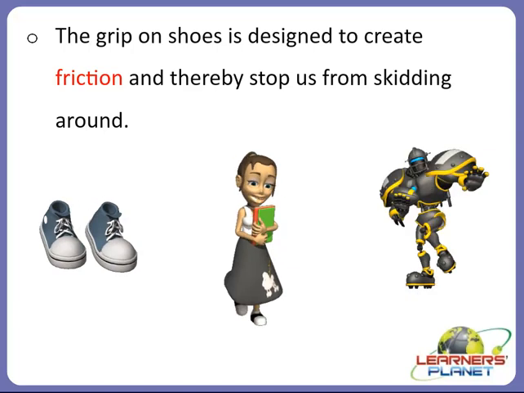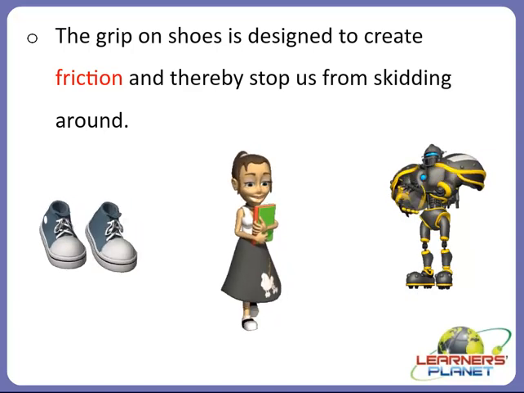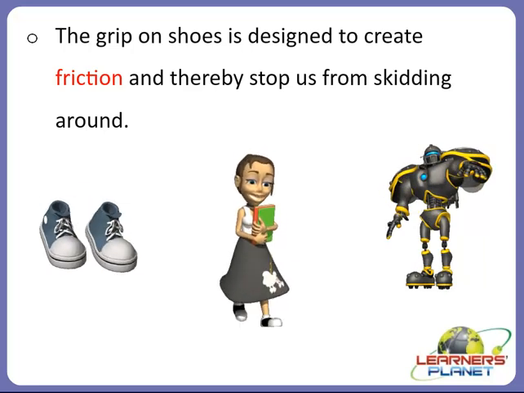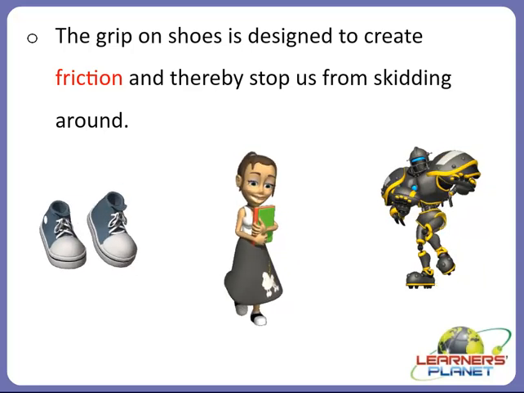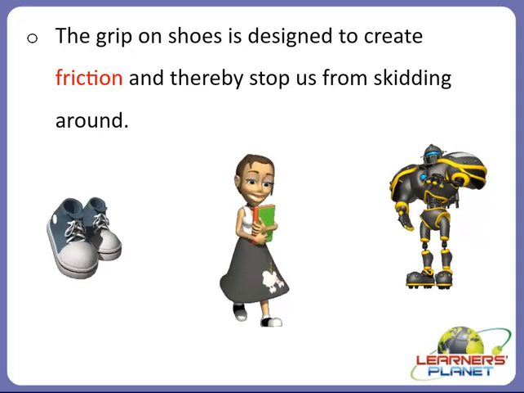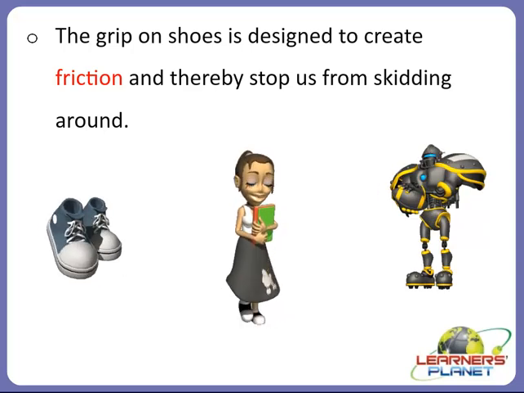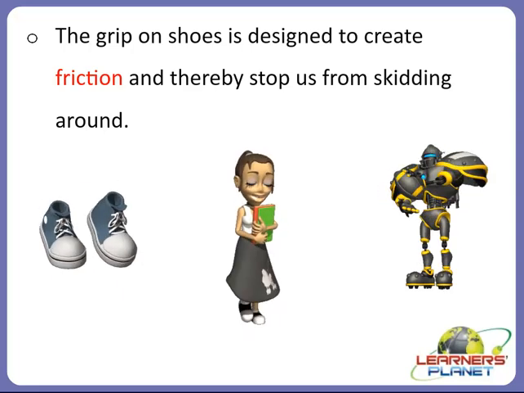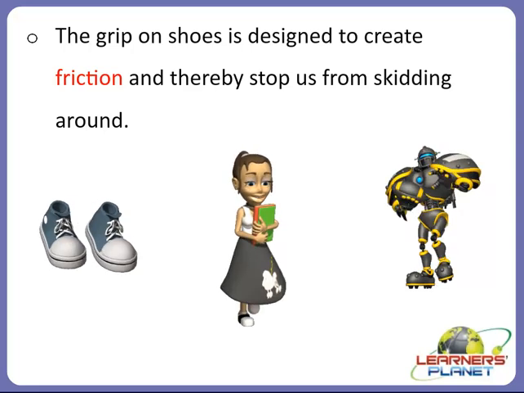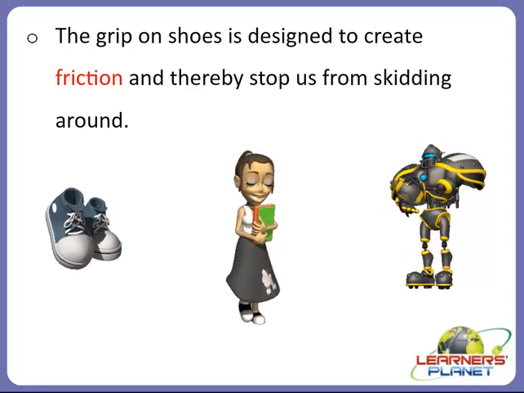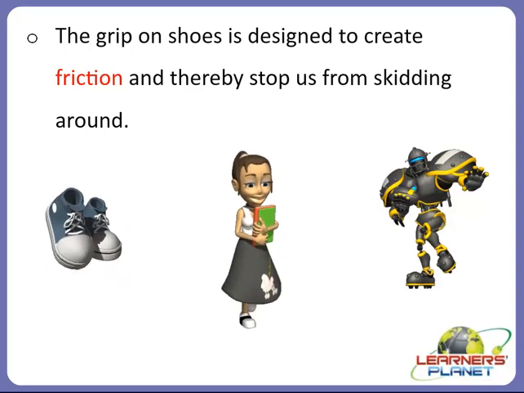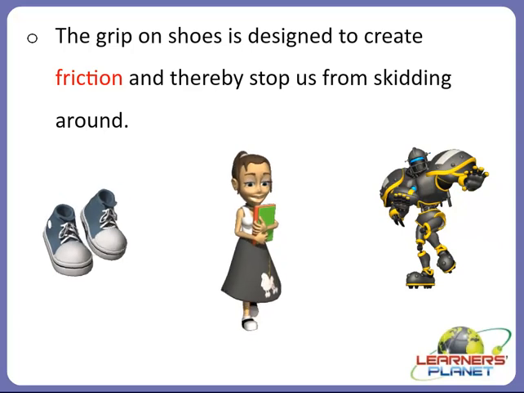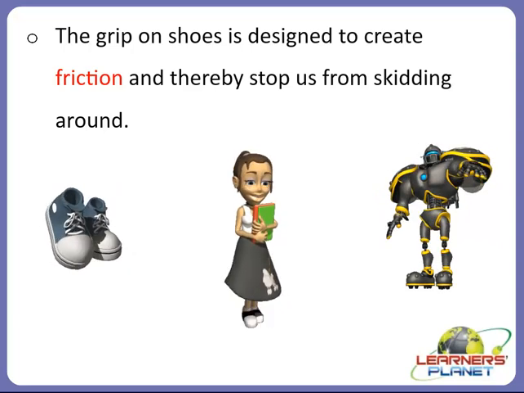You might have watched a soccer game, right? What happens in that? The players are wearing different kinds of shoes. They have grip on the shoes. Why is it designed like that? Yes, it is designed to create friction, so that the players do not keep on running forever, but their motion slows down after some time after they run. It is all because of the grip on the shoes. Because of that, some friction is created.